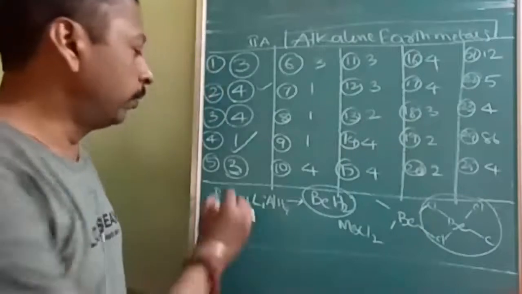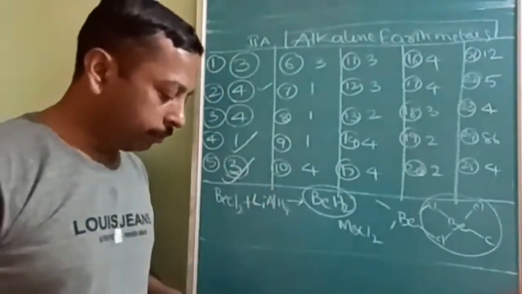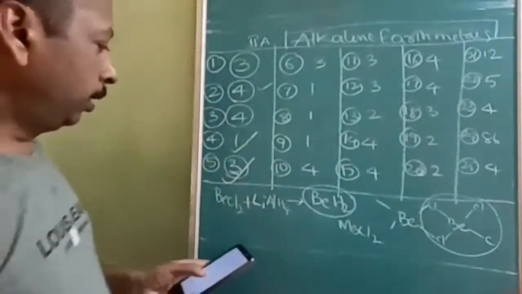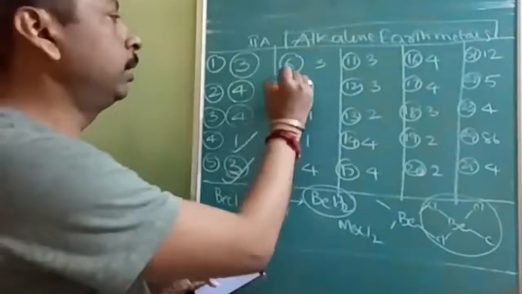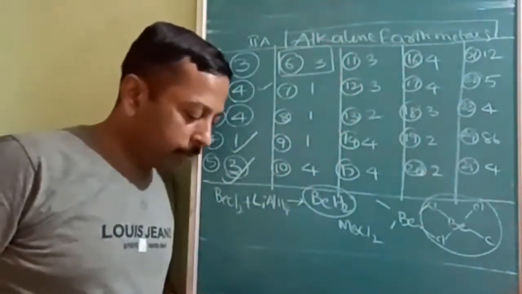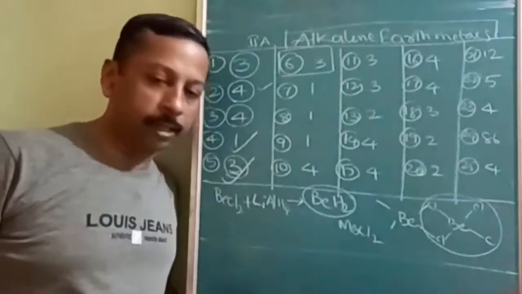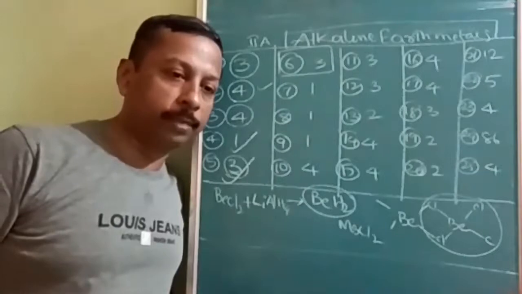Okay, so what are the correct statements? B, C, D are the correct statements. Therefore, it is given in the third option. And what is the problem? Dilute HNO3 does not react? It will react. There is no formation of the protective layer. That happens with magnesium.